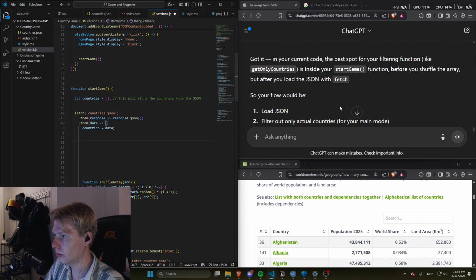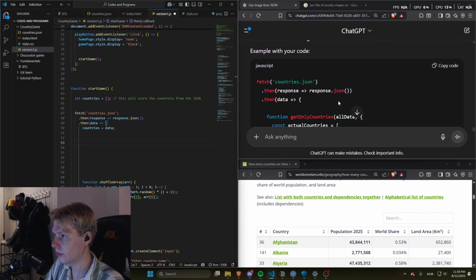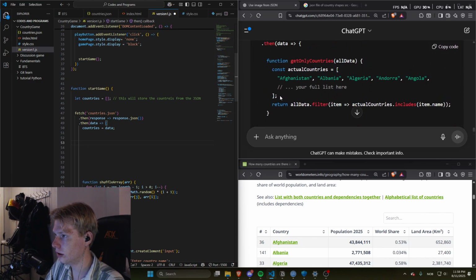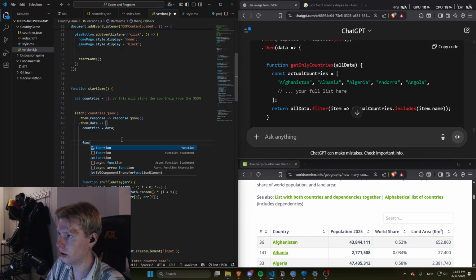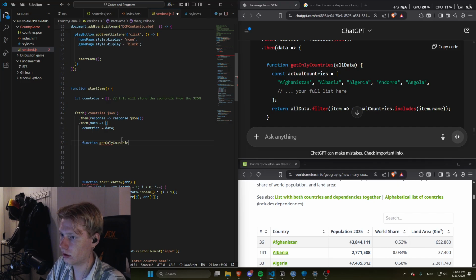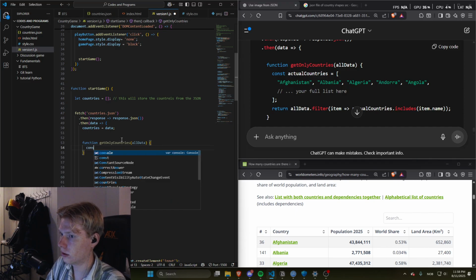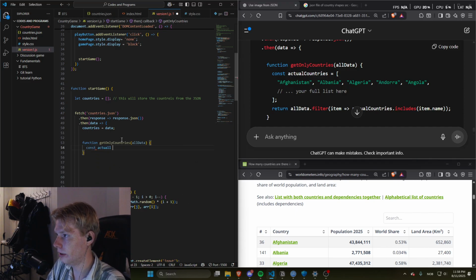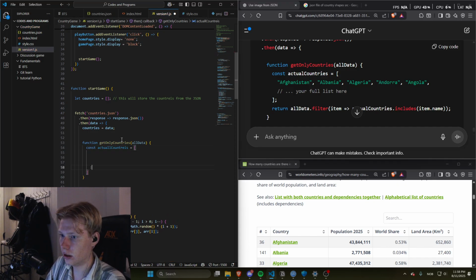So let's do the function here, which is pretty straightforward. Get only countries of data, and then we define the array, which is called actual countries, and then let me just check something.